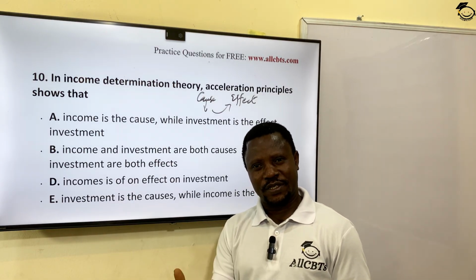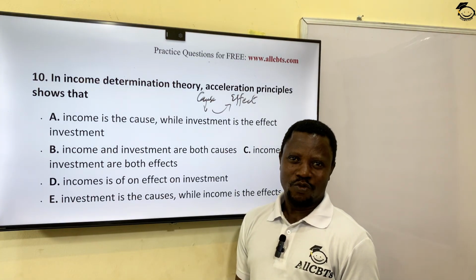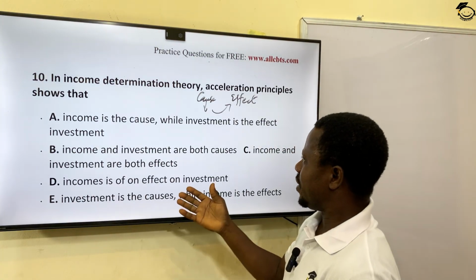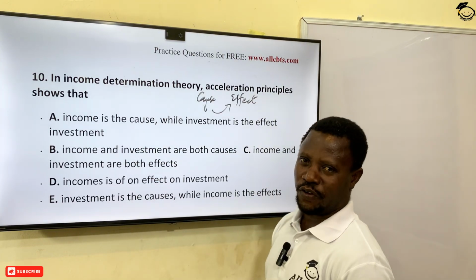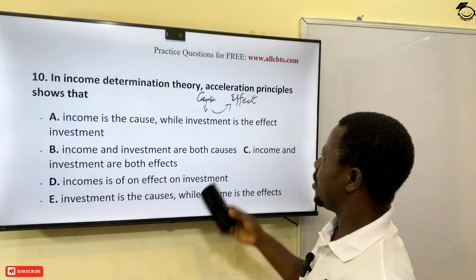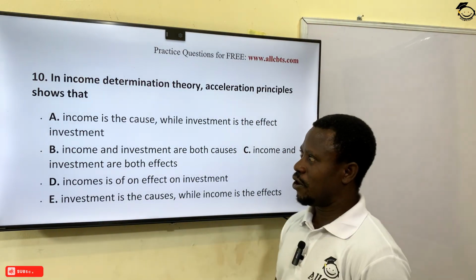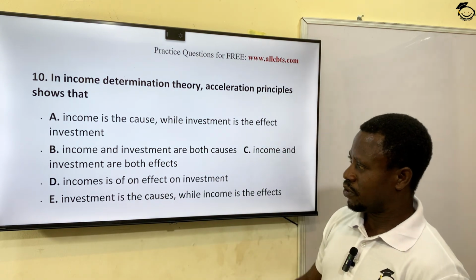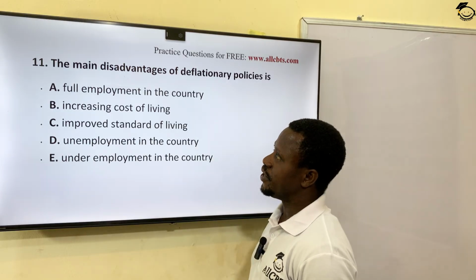One, you could invest. Two, you could consume. And three, you could save. So the correct answer here is income is the cause, while investment is the effect of the income you generated. Option A is the most correct option. Let's see the next question.